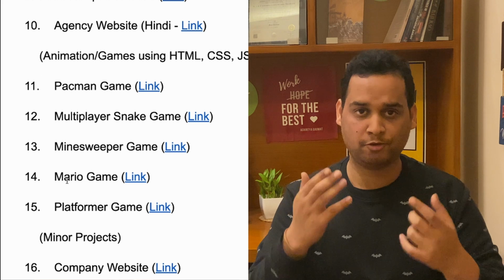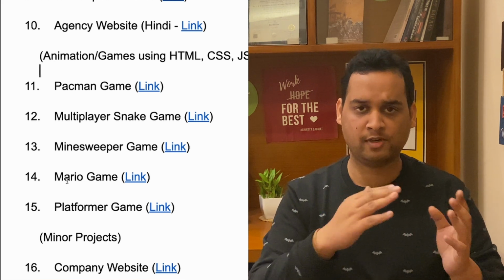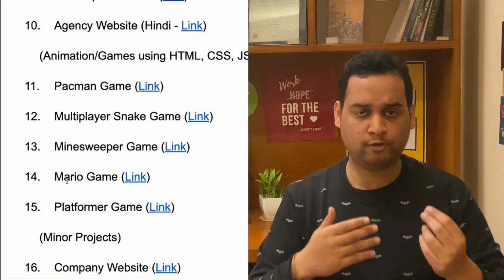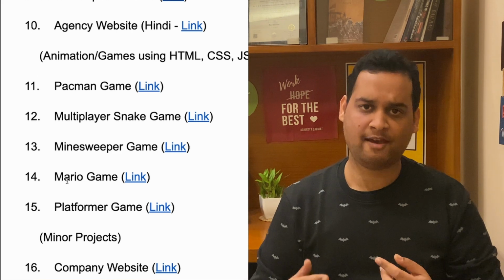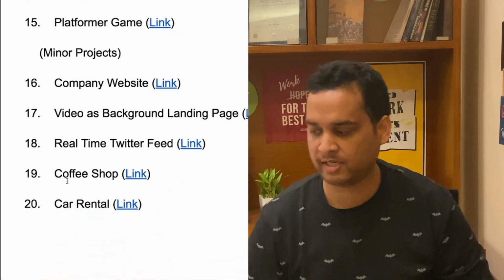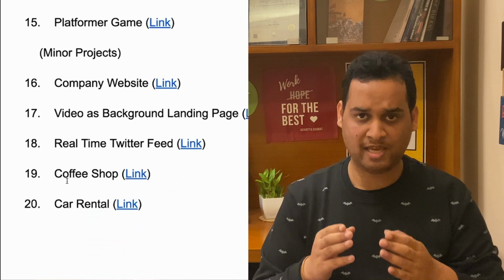So you can check out these tutorials. These are end-to-end tutorials with 2 to 3 hours length, and make that code on your own. Source code is available in most of the projects. Some of them may not have it. Okay, so let's move on to minor projects. We will be discussing 6 minor projects that you can make in web development.